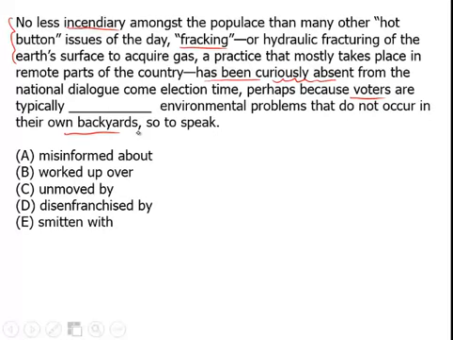And so here we have this little part that says "a practice that mostly takes place in remote parts of the country." And that's the whole idea of these multiple keywords. Most of the time they're there for a reason. So this part that it's controversial, sure, it kind of helps you, but it doesn't give you something specific as you need, as the fact that fracking is something that doesn't happen in people's backyards.